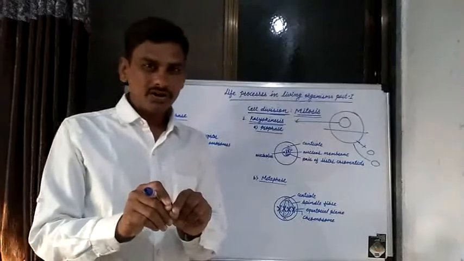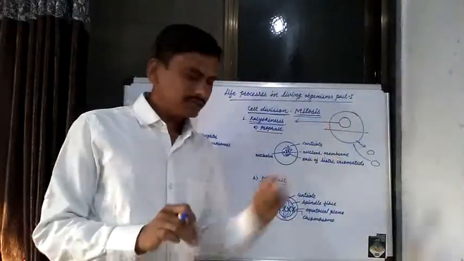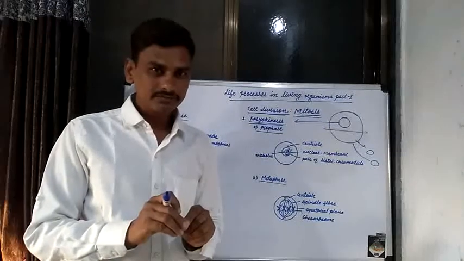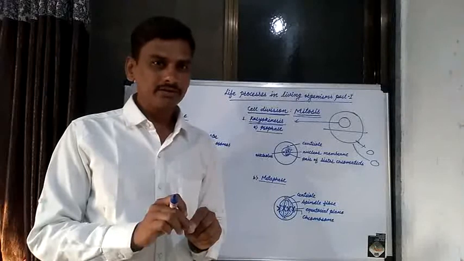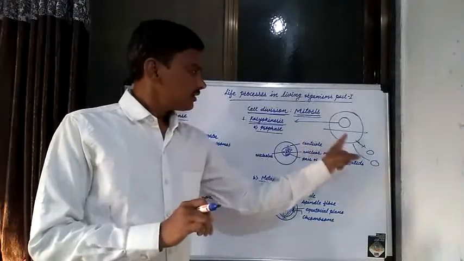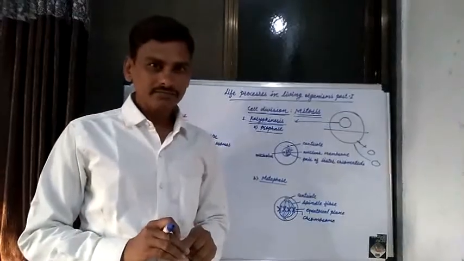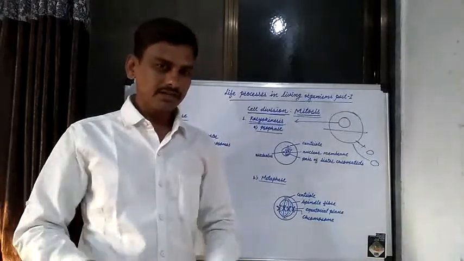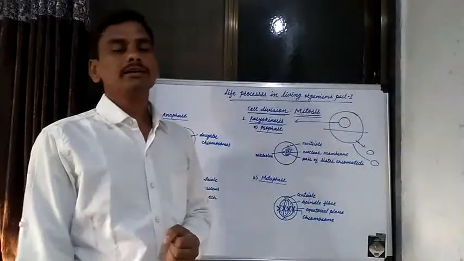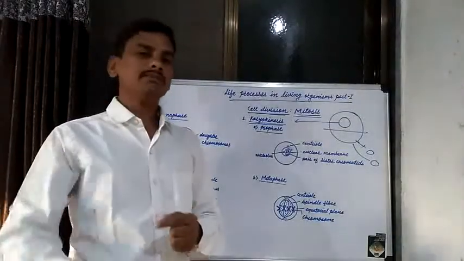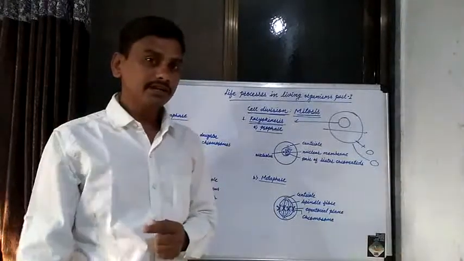are different cell organelles present in the cell. The nucleus is present in the cell. The Golgi complex is present in the cell. Vacuoles are present in the cell. Cytoplasm is present in the cell. Mitochondria are present in the cell. Endoplasmic reticulums are present in the cell. Ribosomes are present in the cell.